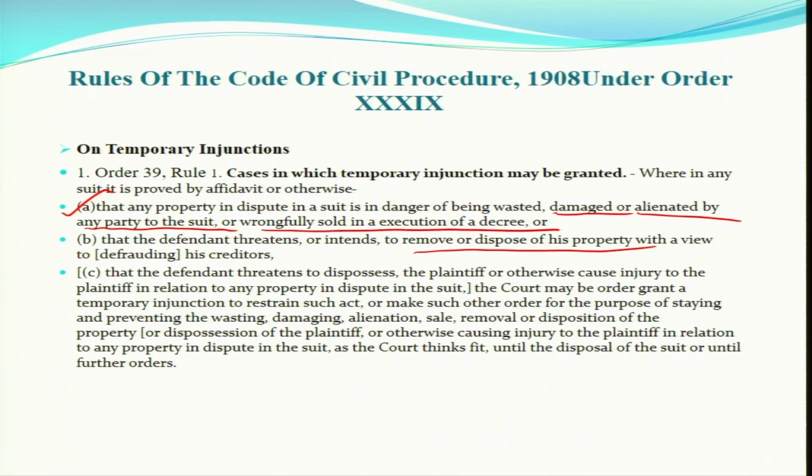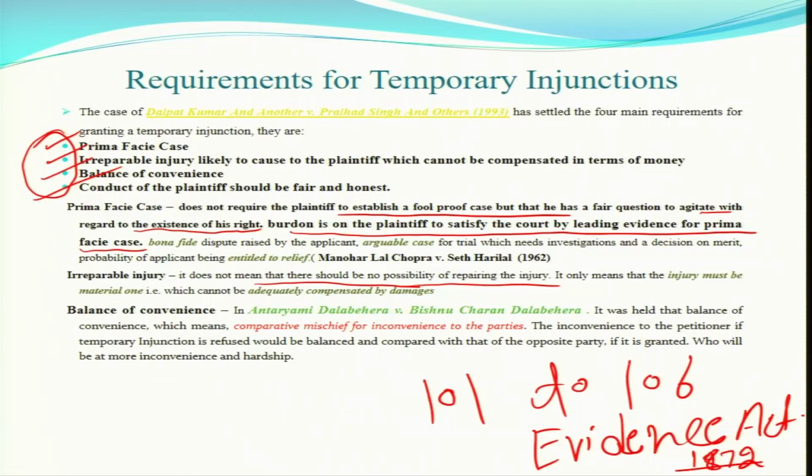These are the apprehensions. When you have this kind of apprehension, you should prove a prima facie case and irreparable injury: when the opposite party or defendant damages or alienates your property, or sells it in execution, there can be irreparable loss.